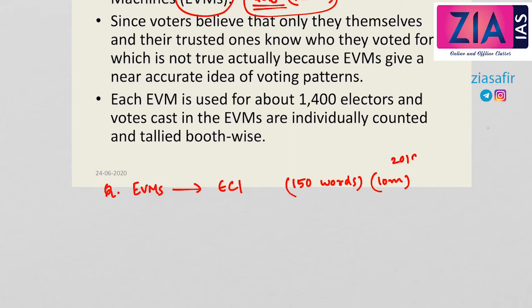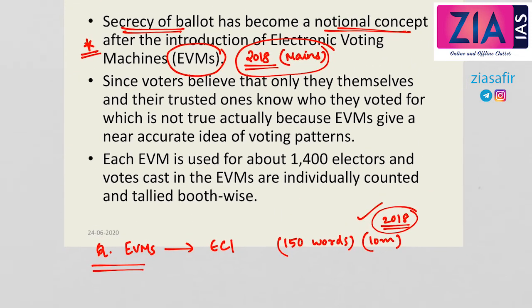In your 2018 UPSC mains examination. So this is a very important topic, the introduction of EVMs and the controversies associated with it. What are the challenges the Election Commission of India is facing with regard to controversies around the EVMs, and how can the Election Commission ensure the trustworthiness or regain the confidence of the voters? So this was the 2018 question.